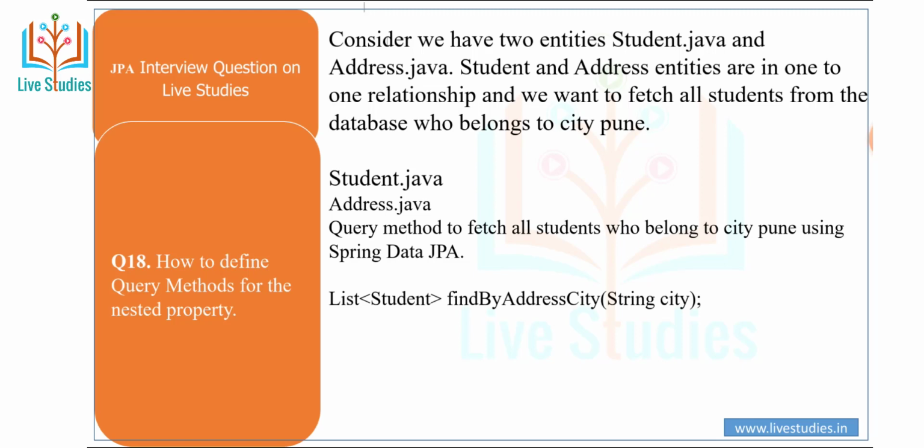In the Student class, in a package, you can enable @Entity, class Student, @Id, @GeneratedValue with strategy equal to GenerationType.AUTO. Then private int id, and the column names such as name and roll number.